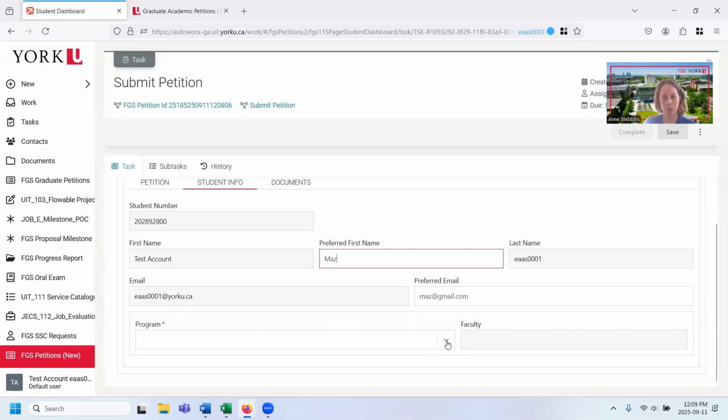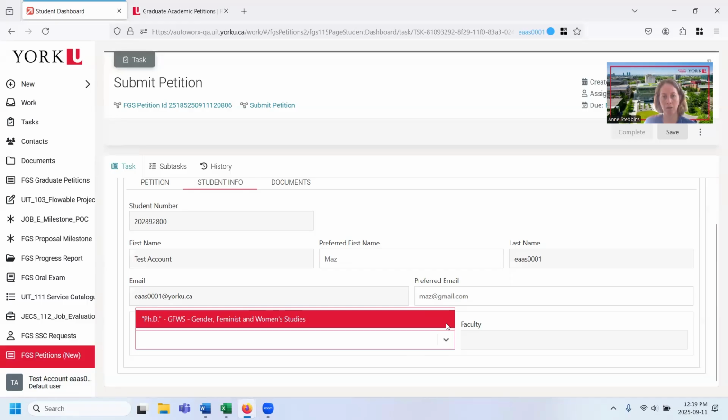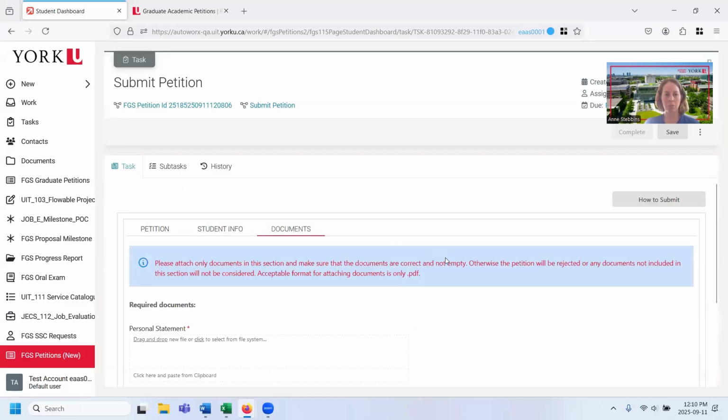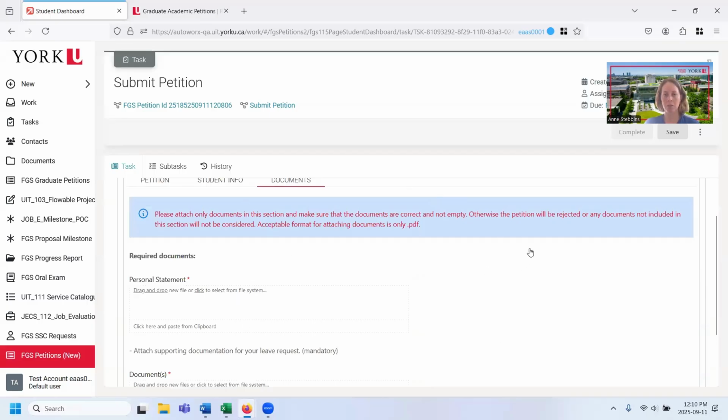Okay, so here's the program tab. I'll click on it and it'll show the program that I'm in. If you're a part-time master's student and a full-time PhD student, then you select the relevant program that you want to petition for. In this case, in my test account, I'm pretending that I'm a PhD student in gender, women, and feminist and women's studies. The last section here is the document tab. There's just a note encouraging you only to add documents here and that they need to be PDFs. So here's a section for a personal statement.